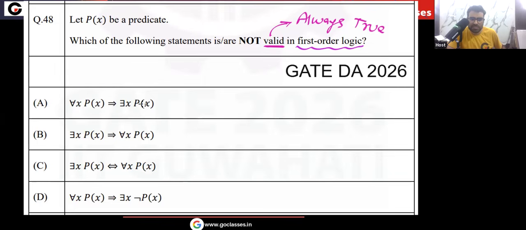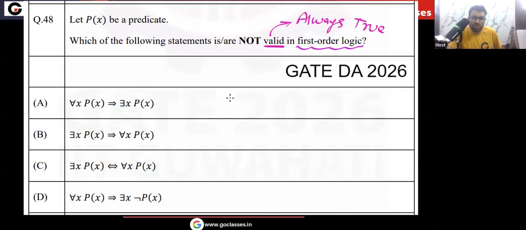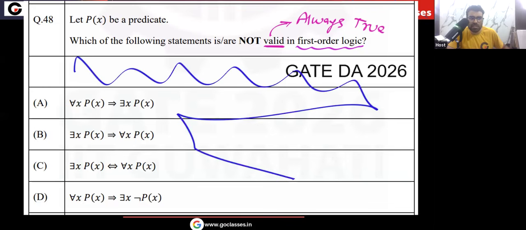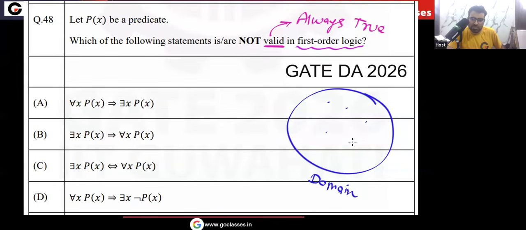For all x Px implies there exists x Px. This is valid, because if LHS is true, then RHS will be true. This is an implication statement. If LHS is true, meaning for everyone in the domain P is true, then definitely for someone in the domain P will be true, because the domain is always non-empty, remember. If the question explicitly says that the domain is empty, then we have to consider an empty domain. Otherwise, always consider a non-empty domain. Okay, so this is your domain, and the domain is always non-empty.